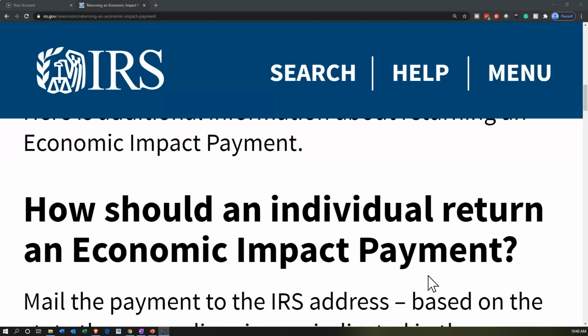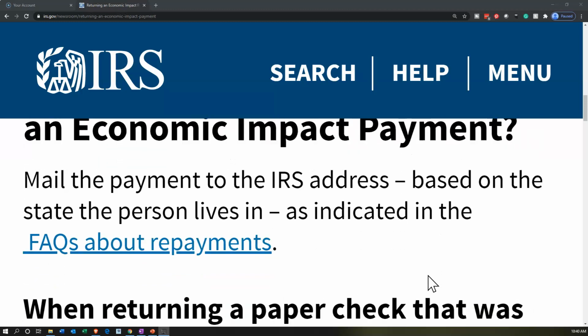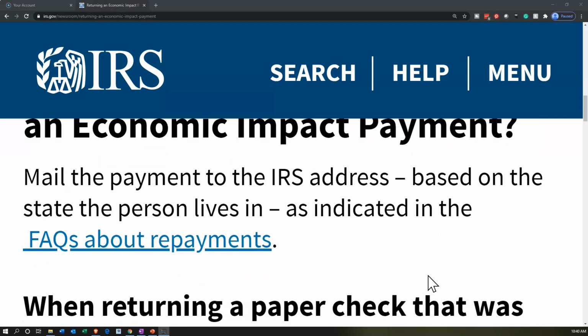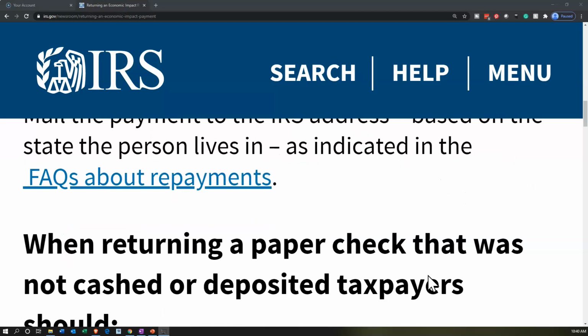How should an individual return an economic impact payment? Mail the payment to the IRS address based on the state the person lives in, as indicated in the frequently asked questions about repayments. There's a link to those frequently asked questions about repayments here. There'll be a link to this in the description.